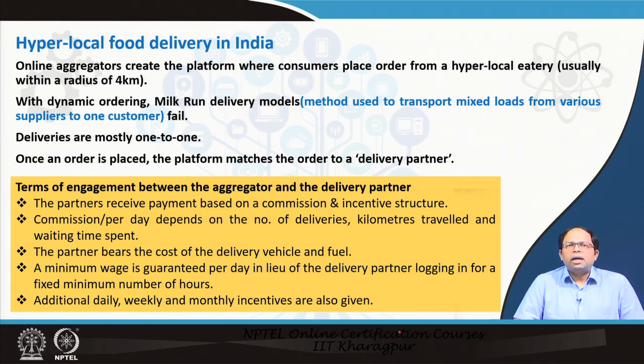This commission per day depends on the number of deliveries, total kilometers traveled, and the waiting time spent, and the partner bears the cost of the delivery vehicle and fuel, which is significant, and sometimes people will not add the capital cost of that particular vehicle. So, if we take into account both the capital cost of the vehicle plus his engagement cost plus the fuel, then the payment amount may not be that significant. And a minimum wage is guaranteed per day in lieu of the delivery partner logging in for a fixed minimum number of hours, and additional daily, weekly and monthly incentives are also given. So, this is more or less the hyperlocal delivery that is going on in India right now.